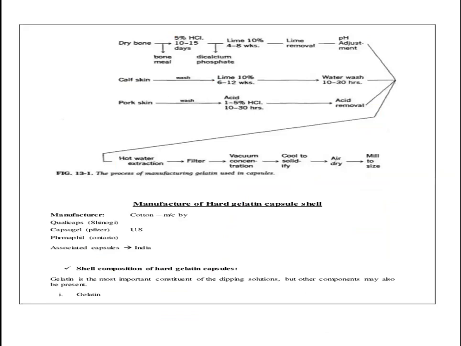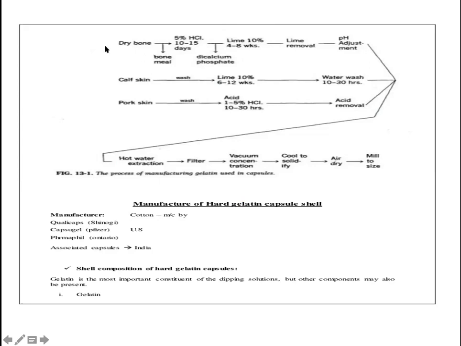So when you go with the dry bones, first, you can see here, demineralization is done by 5% hydrochloric acid. You have to remember this when you work in the industry: when you use hydrochloric acid, you have to check the pH. According to the pH, you have to add more hydrochloric acid. For a few days we keep it in the hydrochloric acid. Then it goes for the lime treatment.